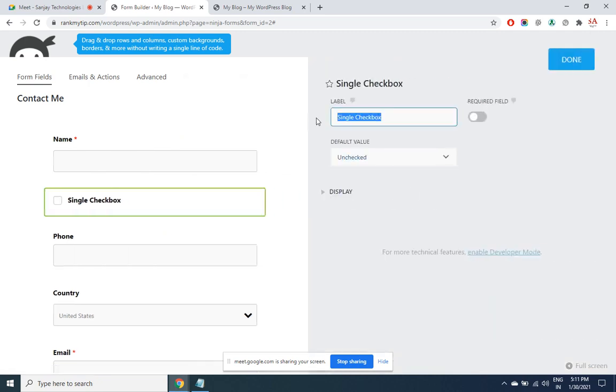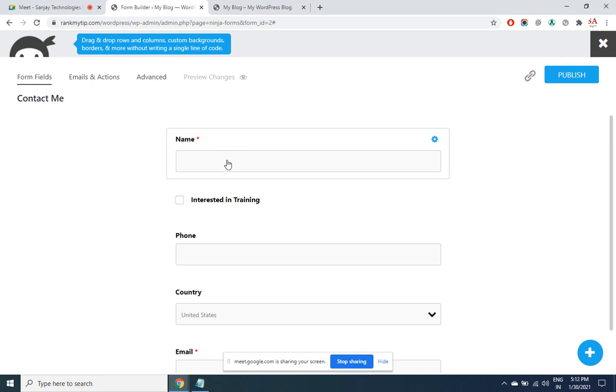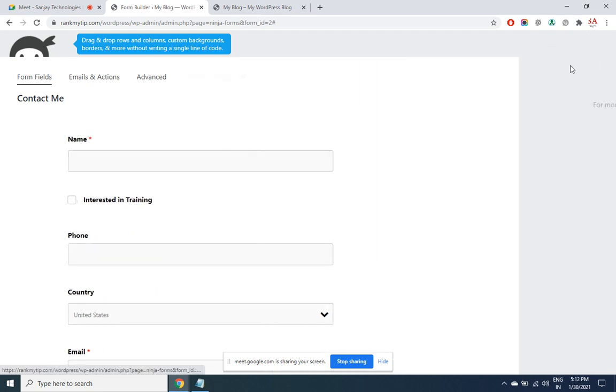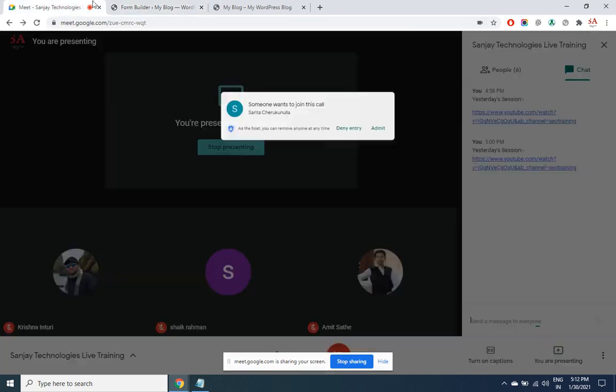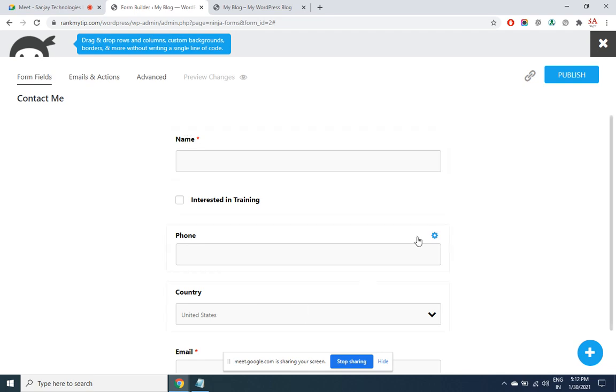I want to label this as... if it is a mandatory field, you can select it. By default, you want it to be selected or unchecked, up to you. Done. Once my form is built, I click on publish.